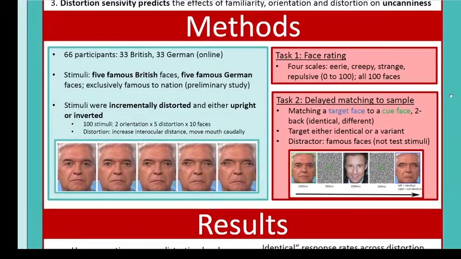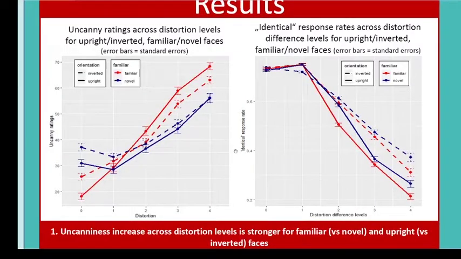The first task was a face rating task. The second task was a delayed face matching to sample task. On the left, you can see the results of the uncanniness ratings. So uncanniness increased across the distortion levels. The increase of uncanniness was stronger for familiar compared to novel faces and upright compared to inverted faces.